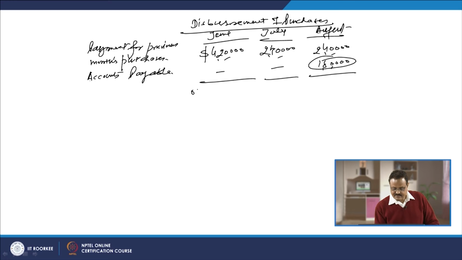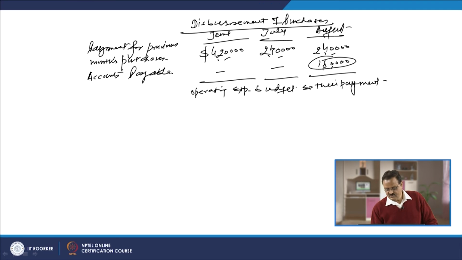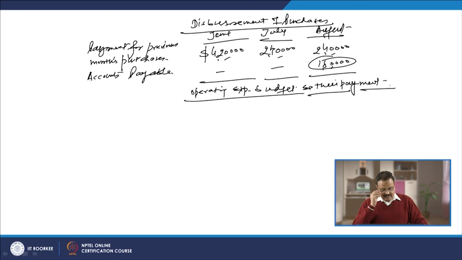Operating expenses budget and their payment. Now, again we are going to take these as June, July, August, and the operating expenses are given under two heads, that is the salaries, wages, commission.